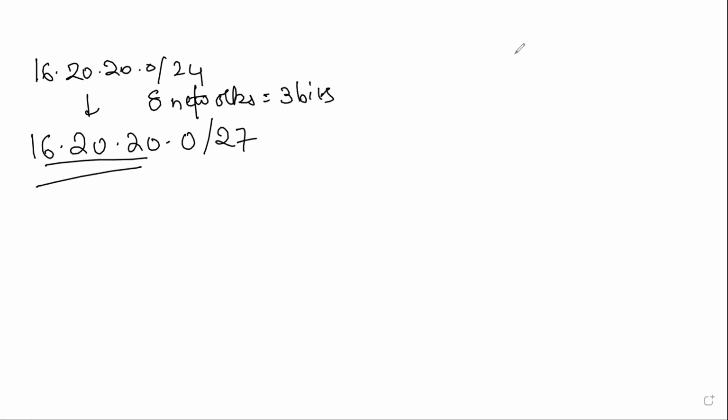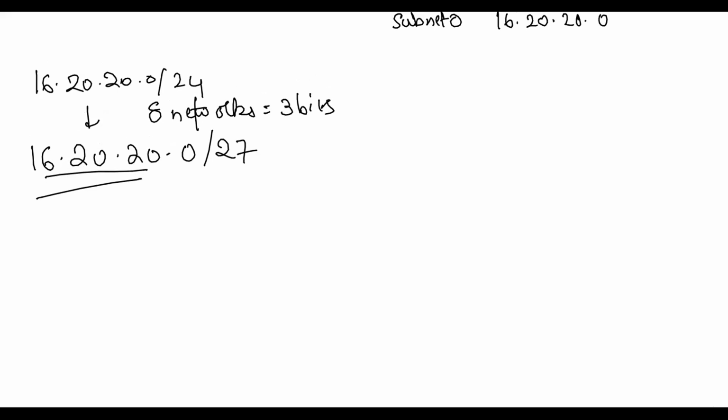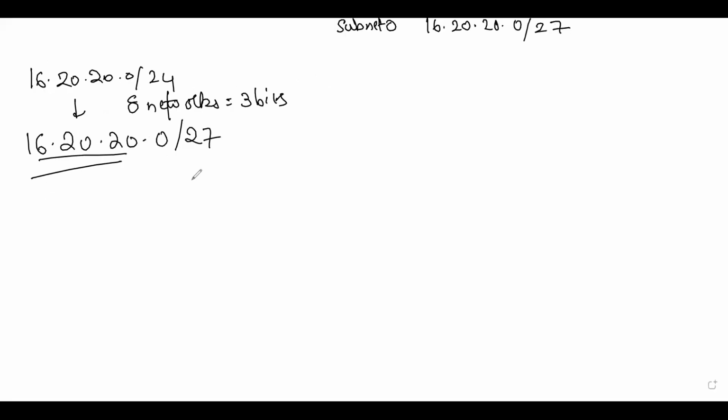For my subnet 0, the IP address will start from 16.20.20.0/27 to, as we have just calculated, with the remaining 5 host bits, 32 minus 27, I have got 2 raised to 5, that is 32 hosts in each network.